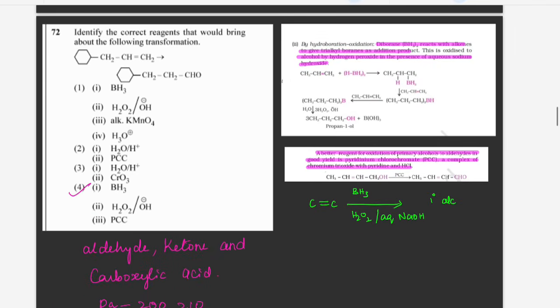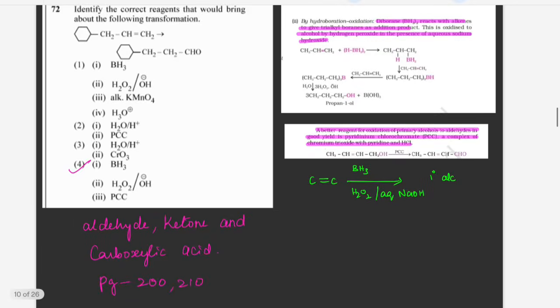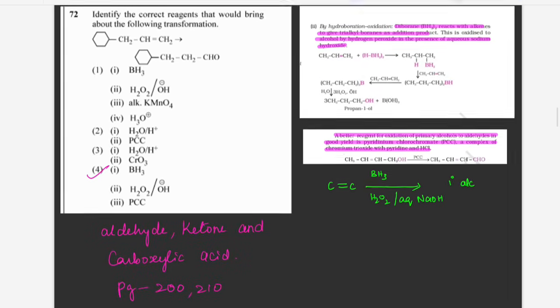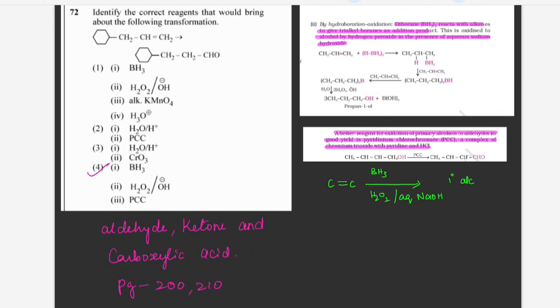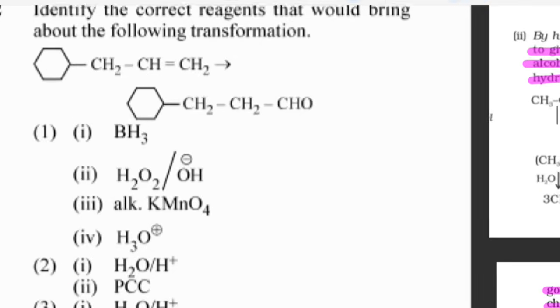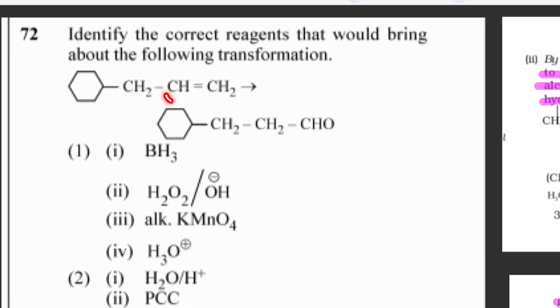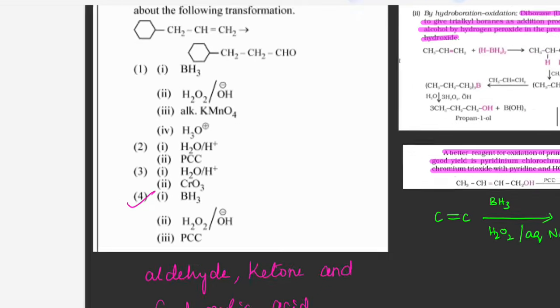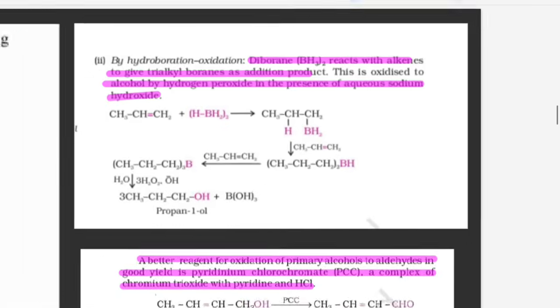Next question is, identify the correct statement that would bring about the following transformation. So students, even this is a simple reaction. From one chapter the reaction is taken and given to you. So observe the reaction carefully. So here what is there? There is a double bond. In the product, what is it converted to? It is converted to aldehyde. So you have to select the reagent. So this is from the chapter aldehydes, ketones and carboxylic acids, page number 200 and 210 if you refer. So you can see